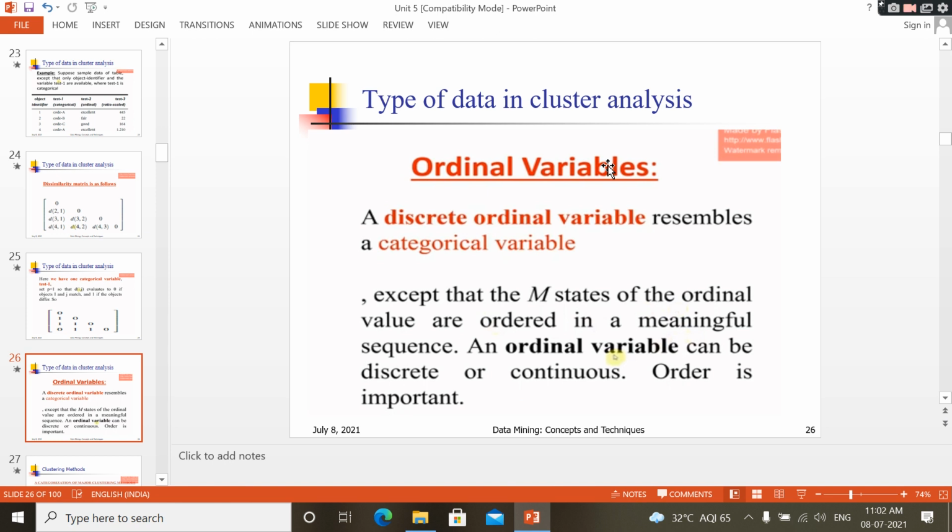Continuous means that it contains a numerical value, like height, age, or salary. That is a continuous value, a numerical continuous value. For example, 10 to 20, or salary 20,000 to 30,000, 30,000 to 40,000, 40,000 to 60,000. Like that, it is a continuous value.